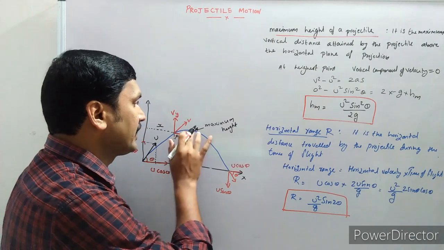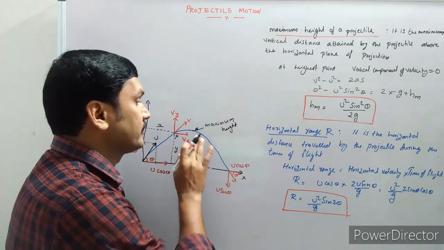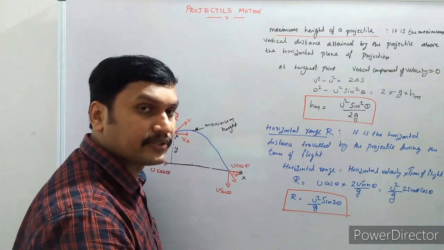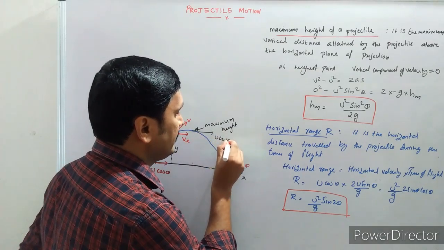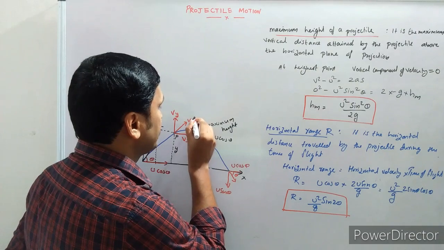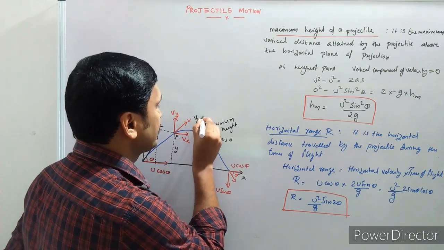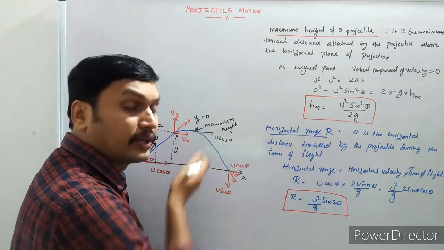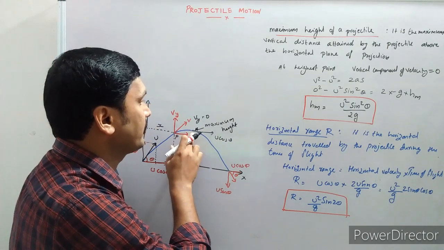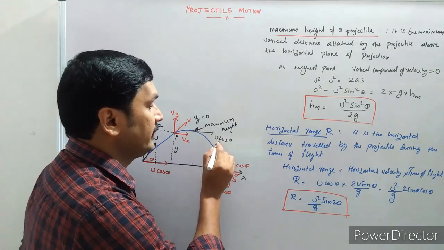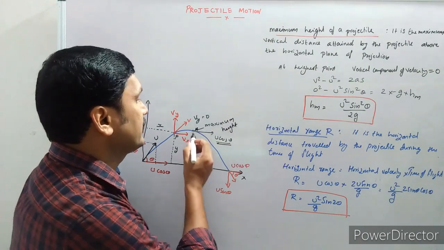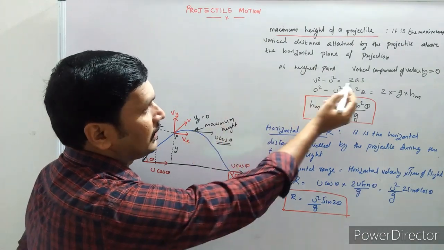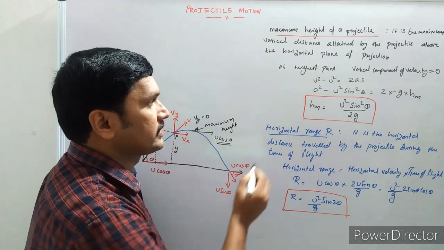We know that at the highest point, the vertical component of velocity comes to 0, but it still has a horizontal component, u cos theta.